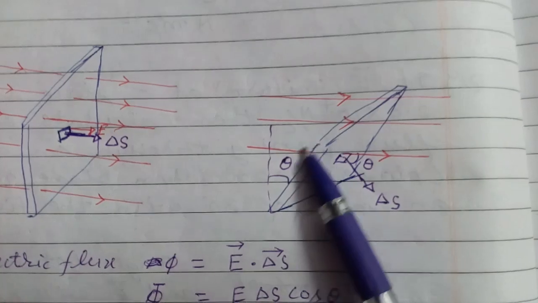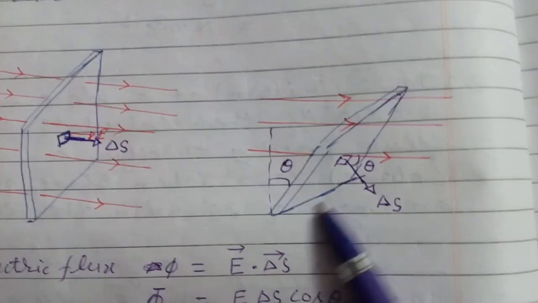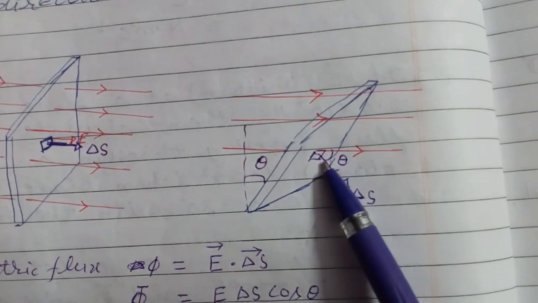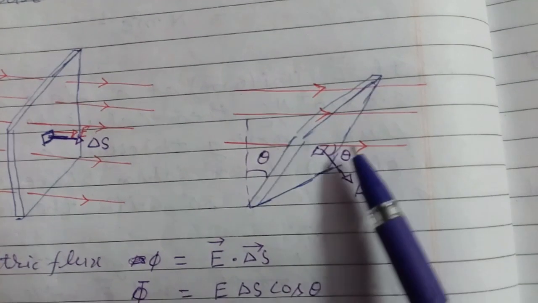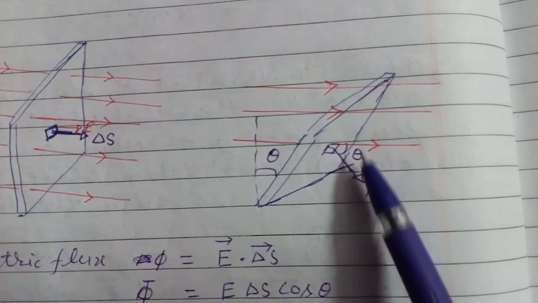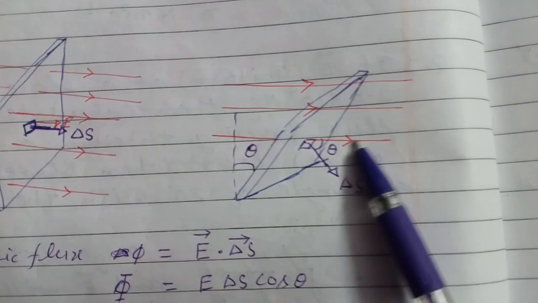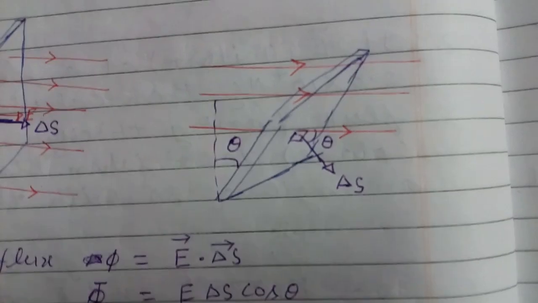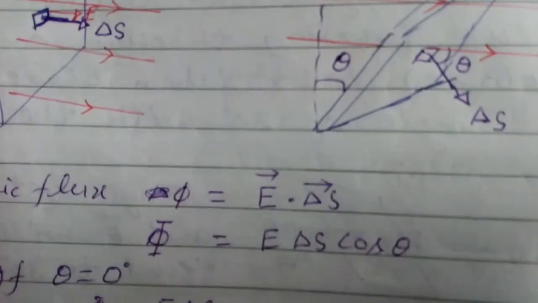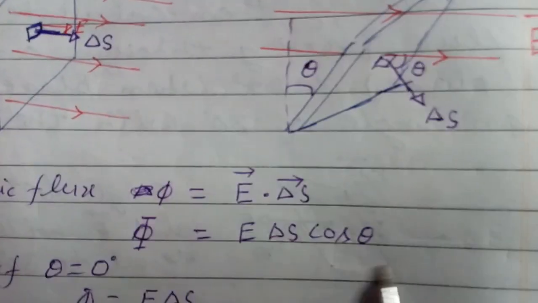As you may see here, the direction of this plane from the electric field line is theta, this is delta S and this is E. So phi will be equal to E delta S cos theta.